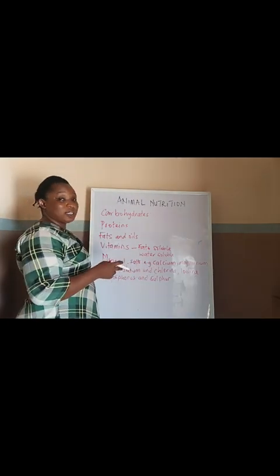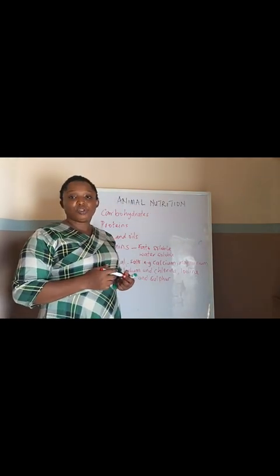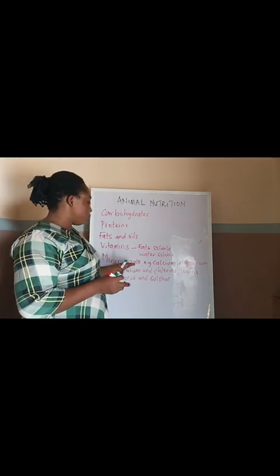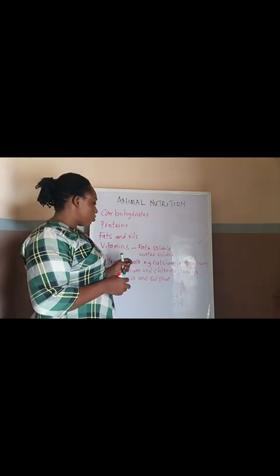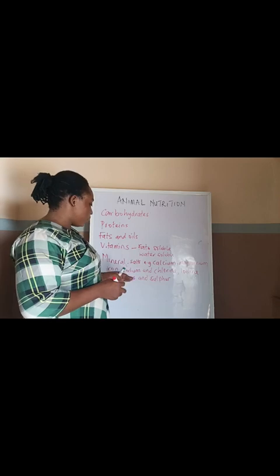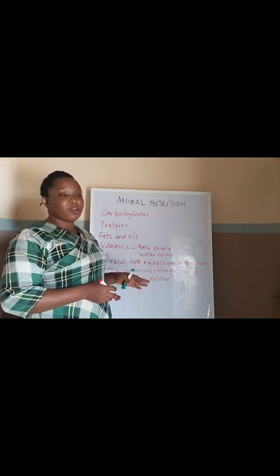We also have others that time will not permit us to mention here. So calcium, magnesium, iron, sodium, chlorine, iodine, phosphorus, and sulfur are all examples of mineral salts.